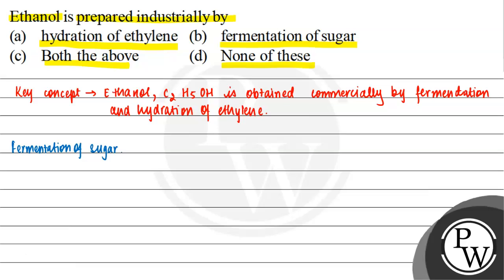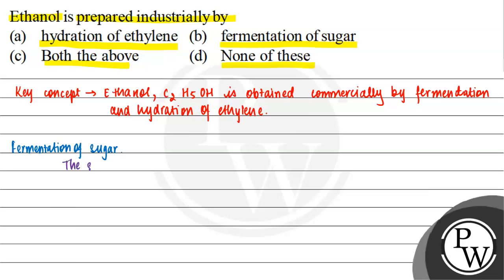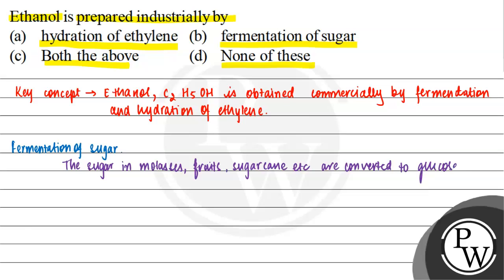sugar cane हो गए, it is converted to glucose and fructose. So we can write the sugar in molasses, fruits, sugarcane, etc. are converted to glucose and fructose in presence of the enzyme invertase.